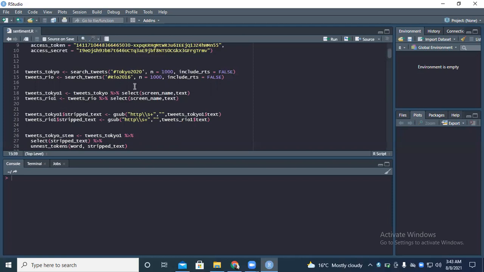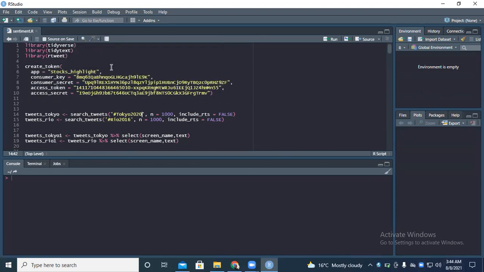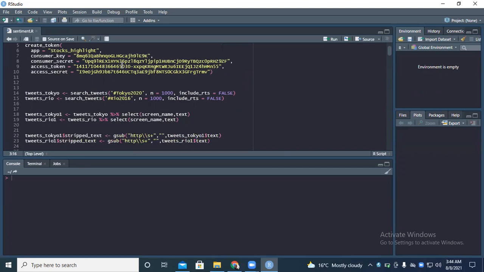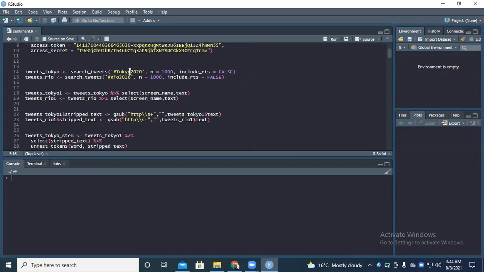So remember, we're in 2021, but the Olympic that was going on was for 2020. It was just postponed. It was supposed to happen in 2020, but because of the COVID situation, it has happened this year. So first of all, my first highlight is to follow the hashtag Tokyo 2020. My quick search is telling me that the hashtag that was used 5 years ago was hashtag Rio 2016.